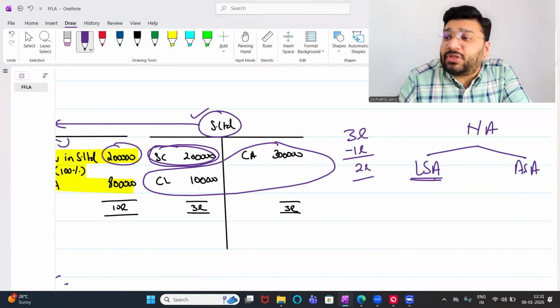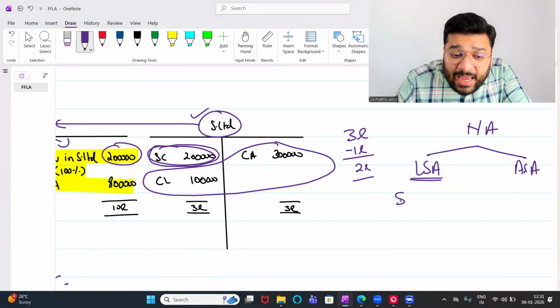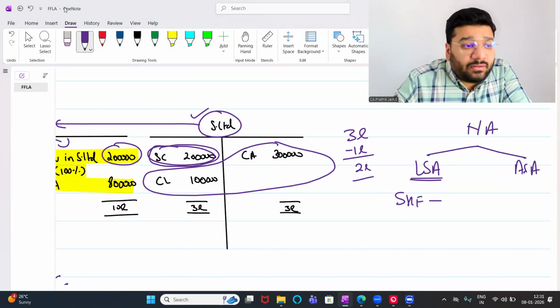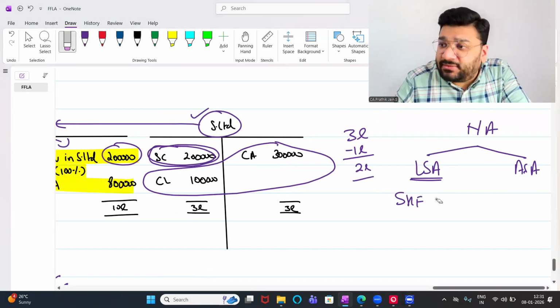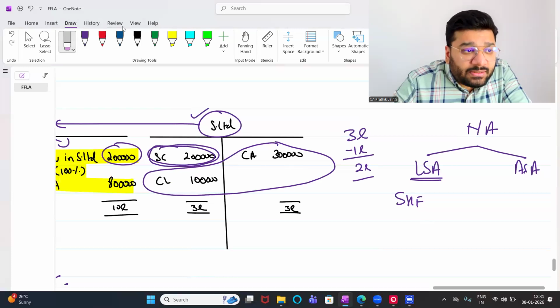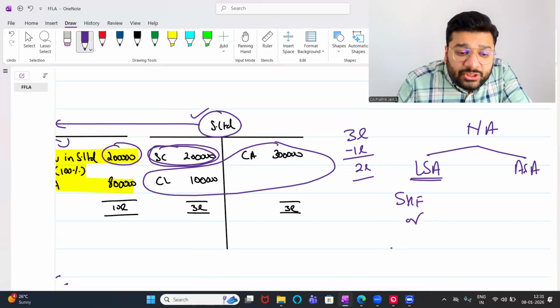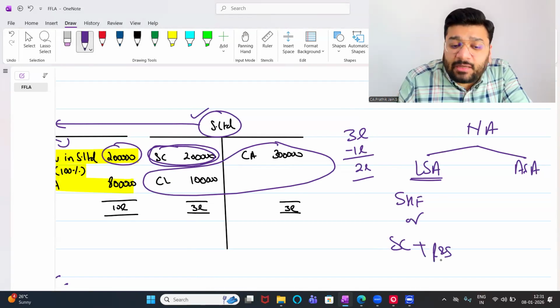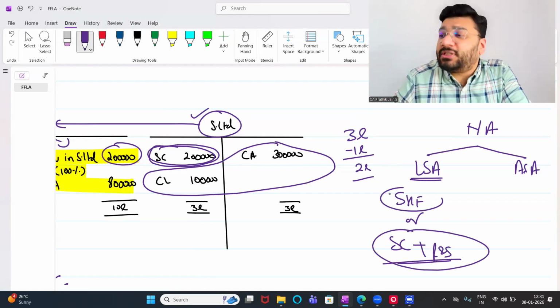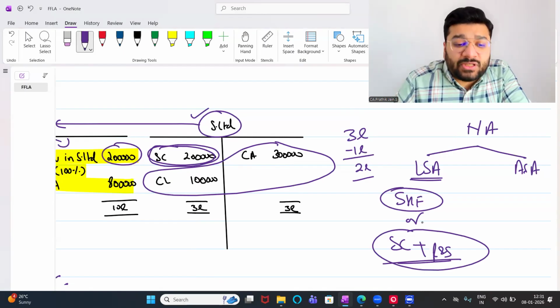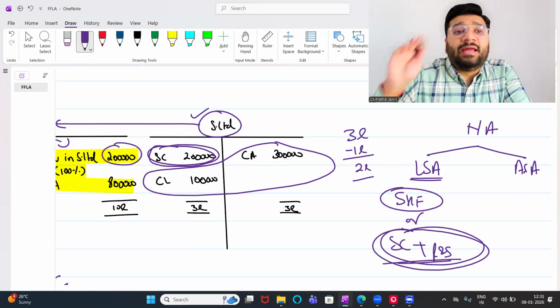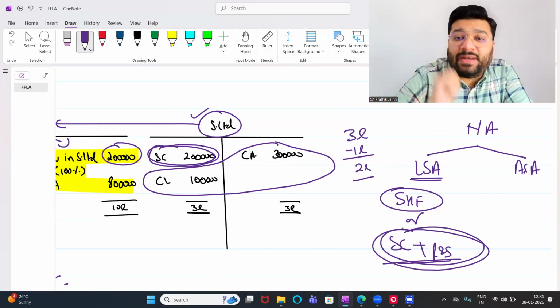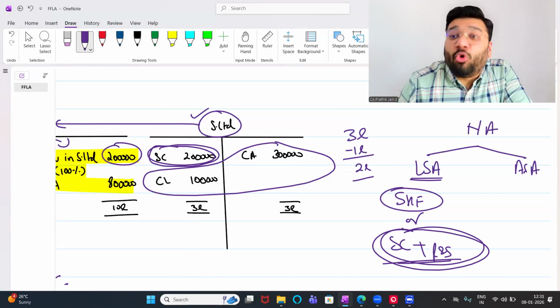In the liability side approach, the formula to calculate the net asset is shareholders funds. In other words, share capital plus reserves and surplus. These both put together are called shareholders funds. So share capital plus reserves and surplus is the net asset of the organization. What is the meaning of net asset? This is what is finally left for the owners.